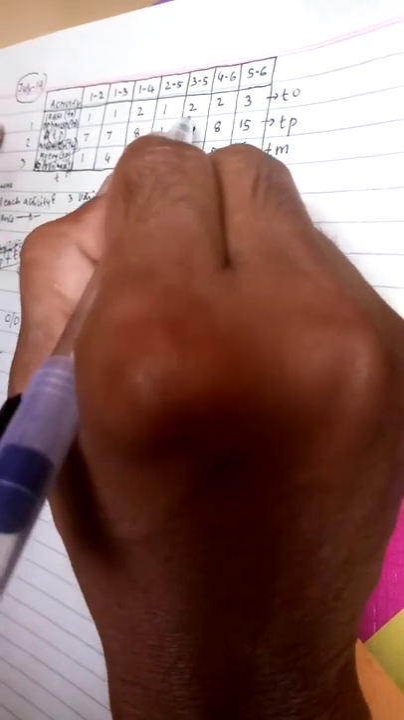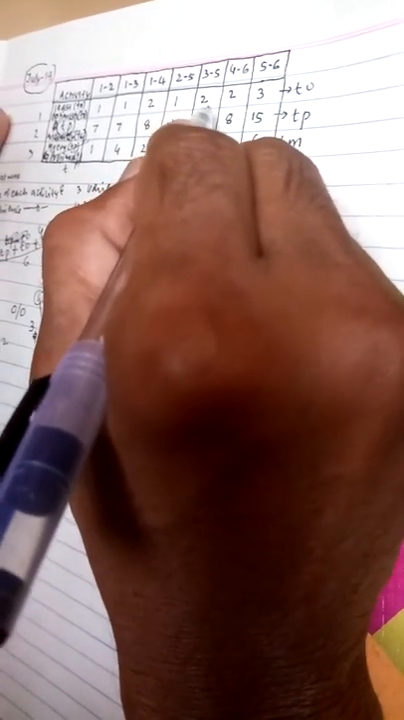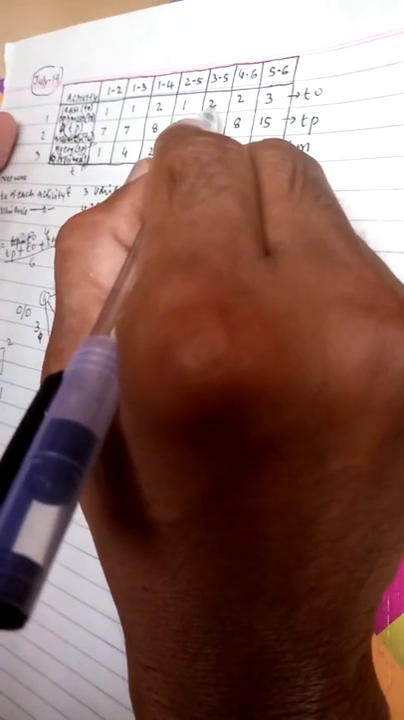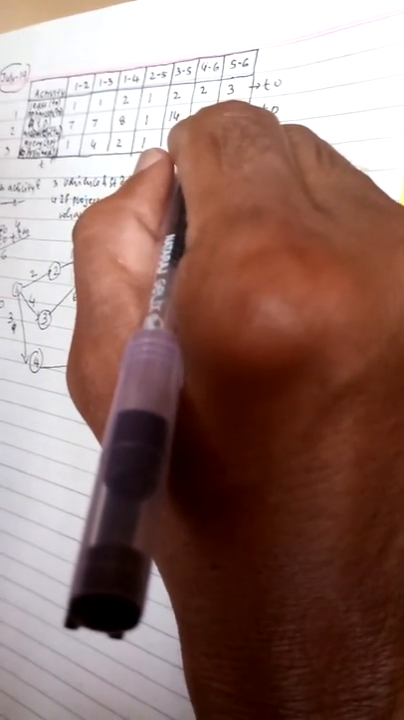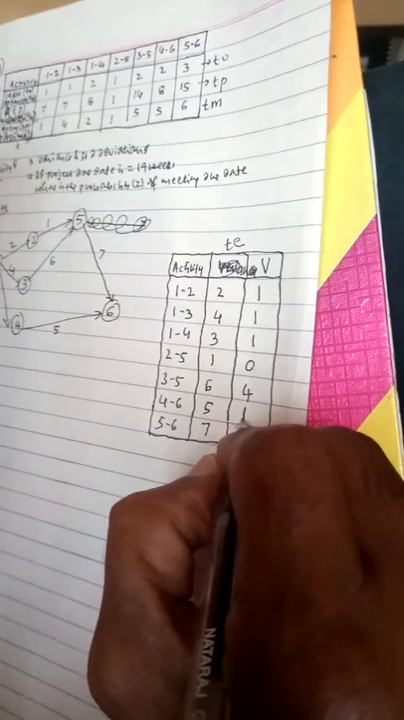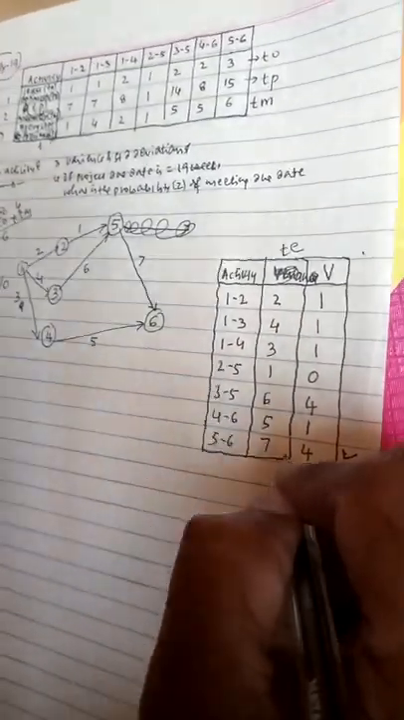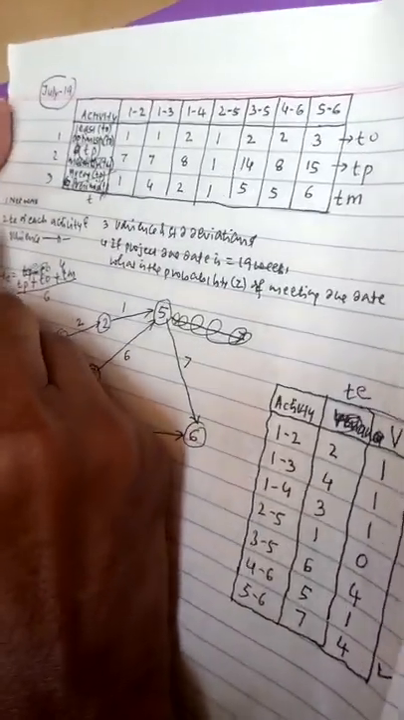Next 3 to 5. Yes, I think it is 4. Check, is it right? 14 minus 2 is 12, divided by 6 is 2, 2 squared is 4. I have written 4. Next 4 to 6. Yes, 1. Very good. Next 5 to 6, I think it is 4. Yes, this completes your answer for question number 2.